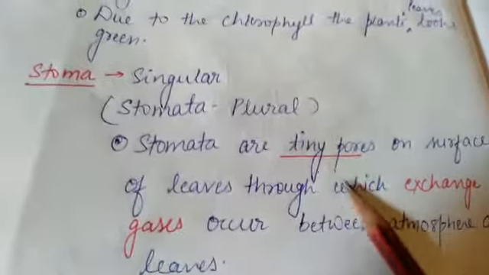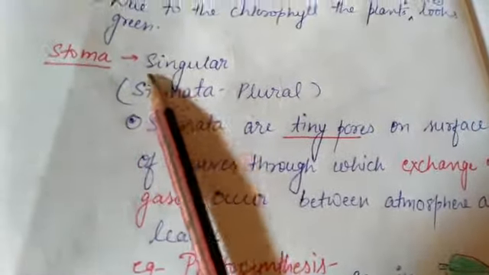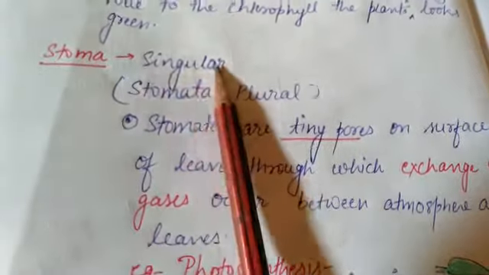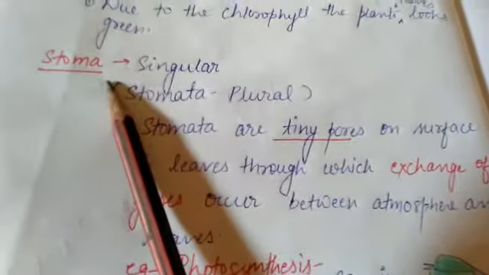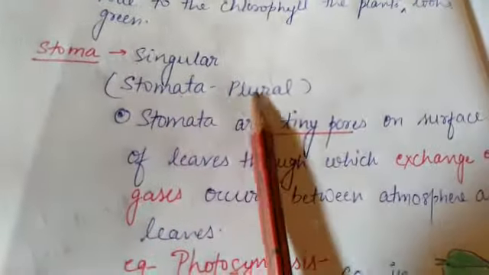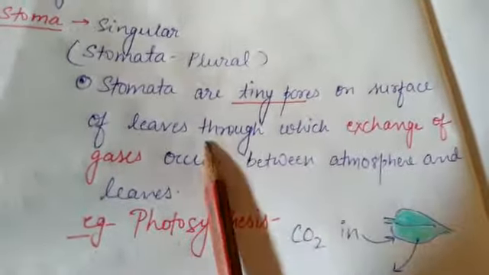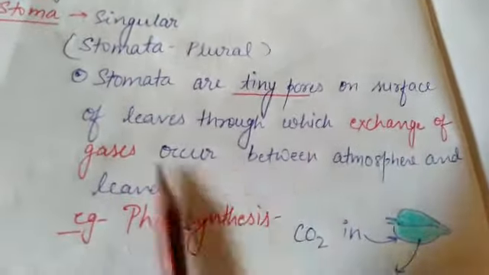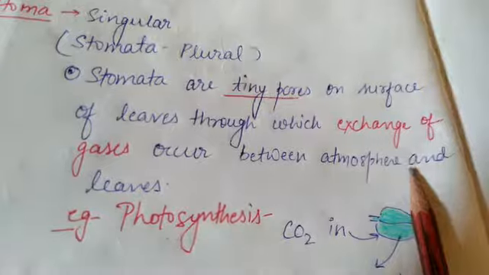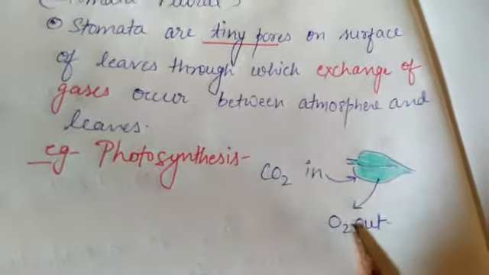Teeny holes are present on the surface of the leaf. Stoma is the singular, and the plural is stomata. Stomata are teeny pores on the surface of leaves through which exchange of gases occurs between the atmosphere and leaves. So in the photosynthesis process, CO2 goes in and O2 goes out through the stomata.